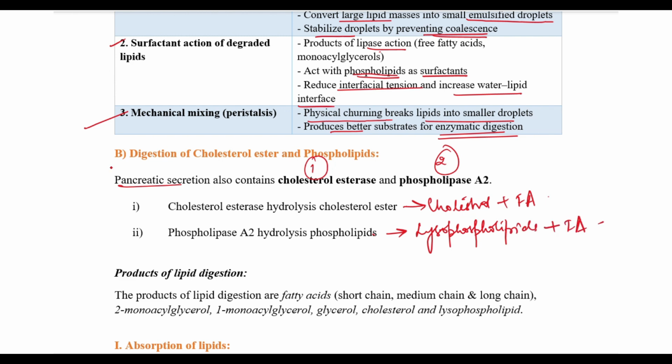The products of lipid digestion here are short chain fatty acids, medium chain and long chain fatty acids, 2 monoacylglycerol, 1 monoacylglycerol, glycerol, cholesterol and lysophospholipid.